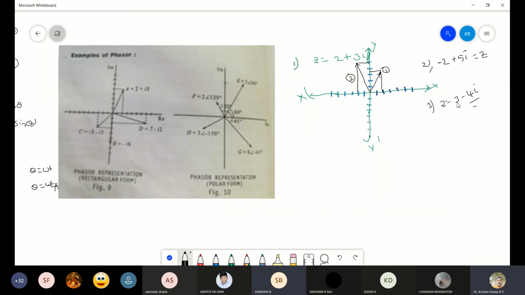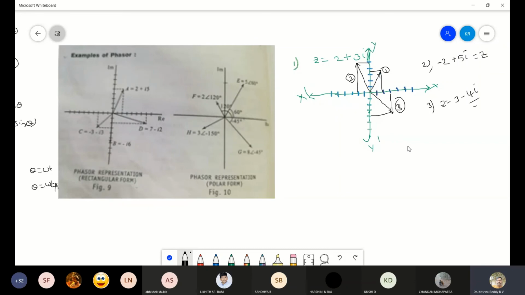X is positive, no? X is positive, so here you need to consider this one. Y is negative, so this one you need to consider. So the phasor will be coming in this quadrant. Clear? So 3 is this one and 4 is here. So now I'll put the mark here. So this is the phasor. This is for the third one.